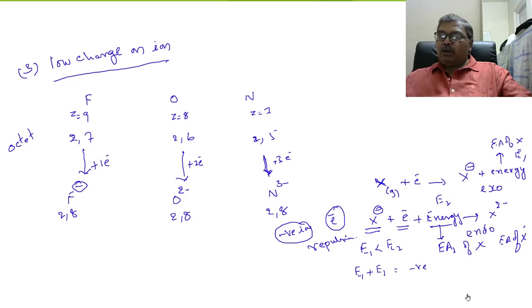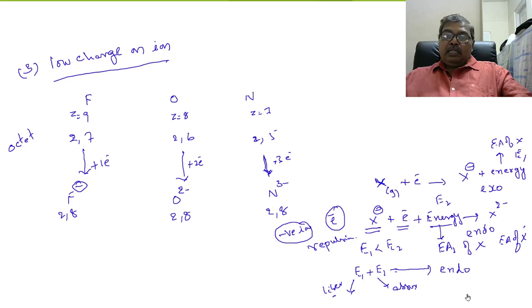Energy will be negative means what? See, this is liberated energy. This is absorbed energy. Absorbed energy is more and liberated energy will be less. Therefore, the overall process is endothermic.